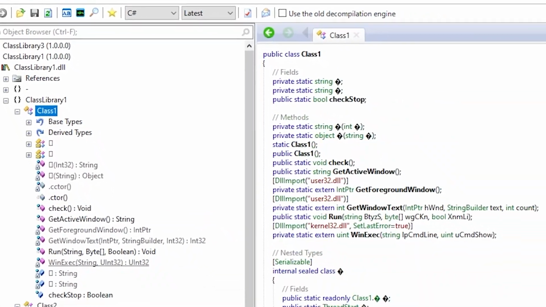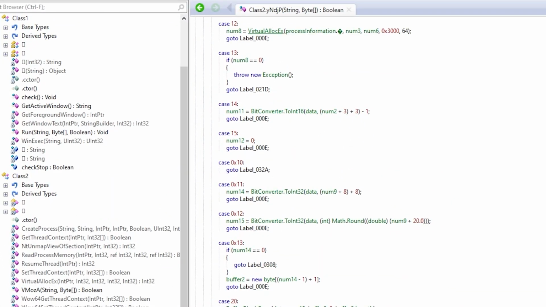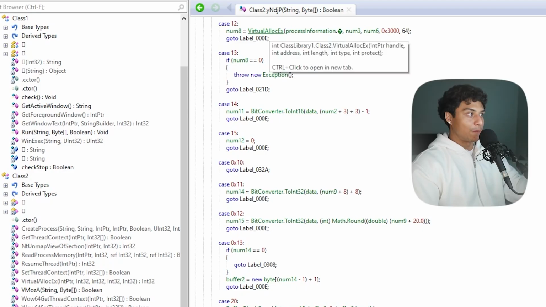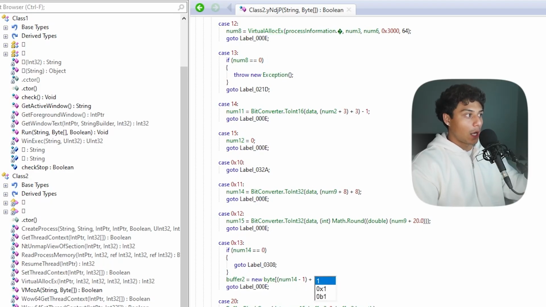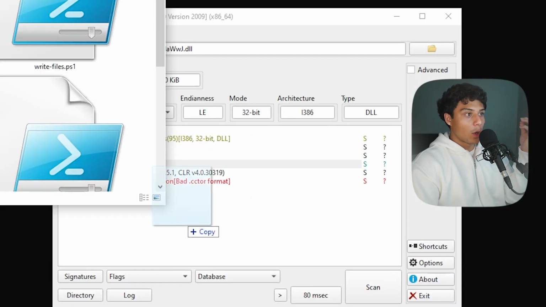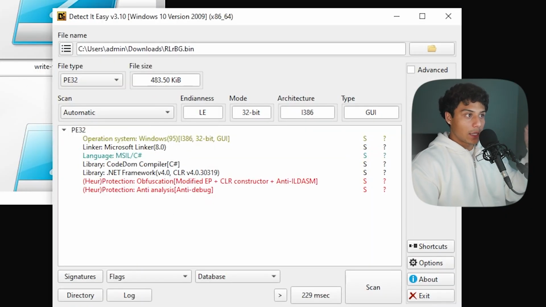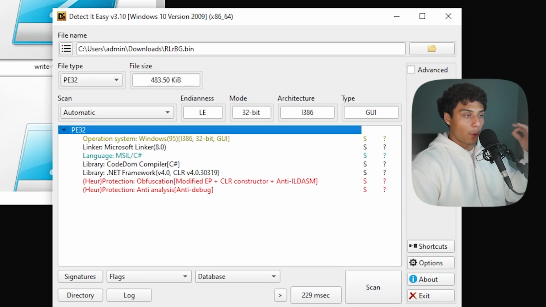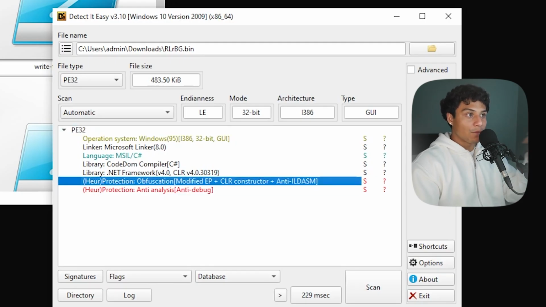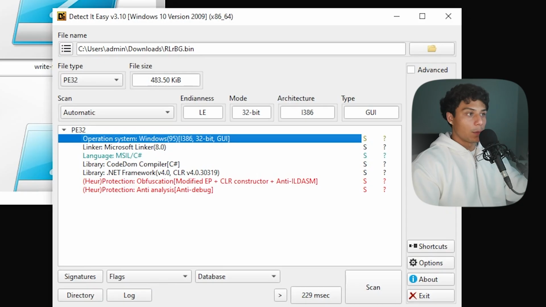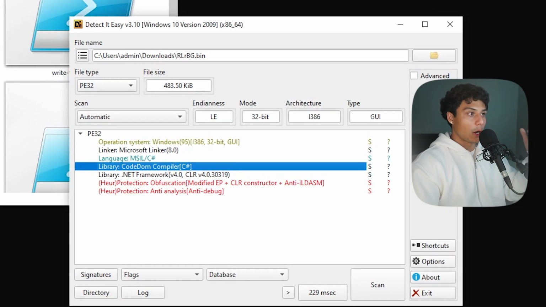What kind of code do they have in here? We've got another function here that's got virtual allocation of memory. It's got buffer block copying and then writing to process memory. And if we take a look at what this bin file is, it looks like it's an executable. It's got anti-analysis. It's got obfuscation. It's a 32-bit portable executable, C#.NET.